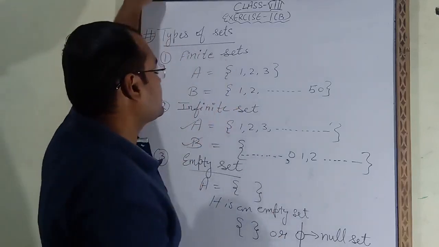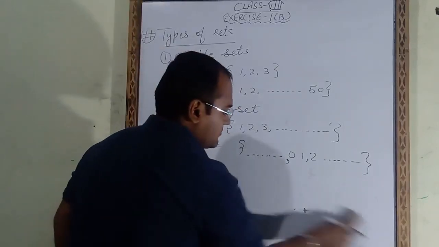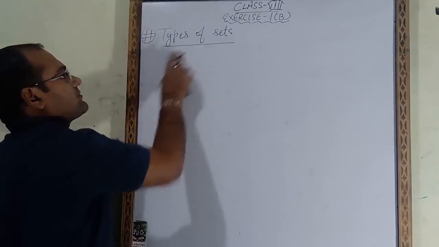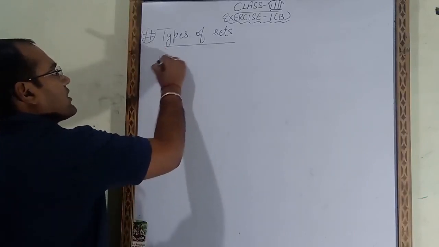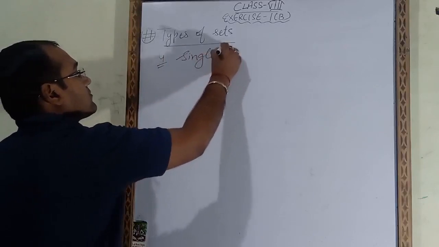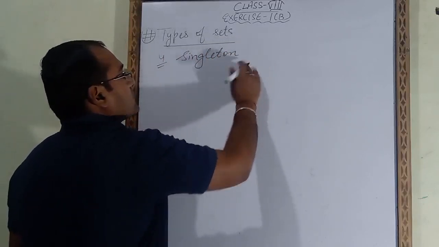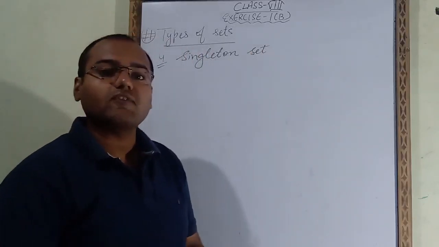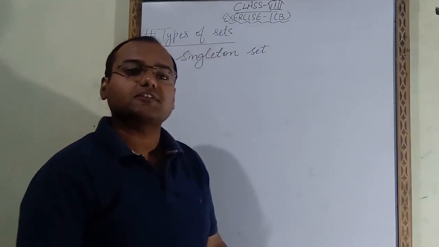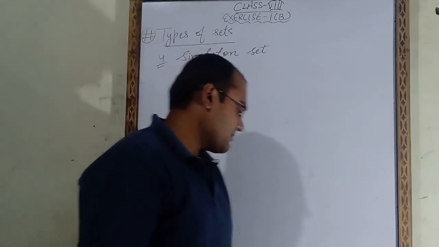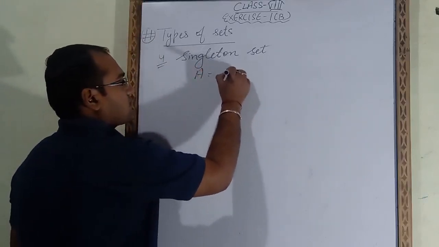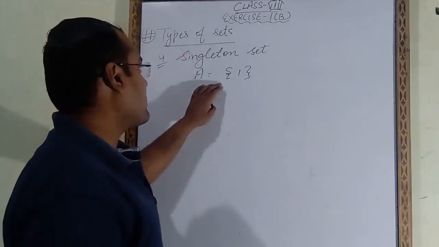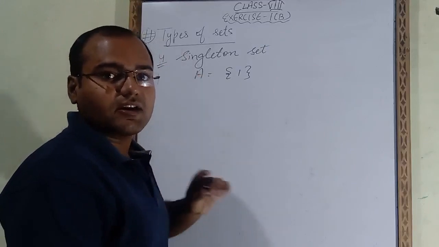Now the fourth type is the singleton set. A singleton set is a set in which only one element is there. Such sets are called singleton sets. Let's say I write a set. Set A is 1. So how many elements are there? Only one element is there. That's why we will call set A a singleton set.